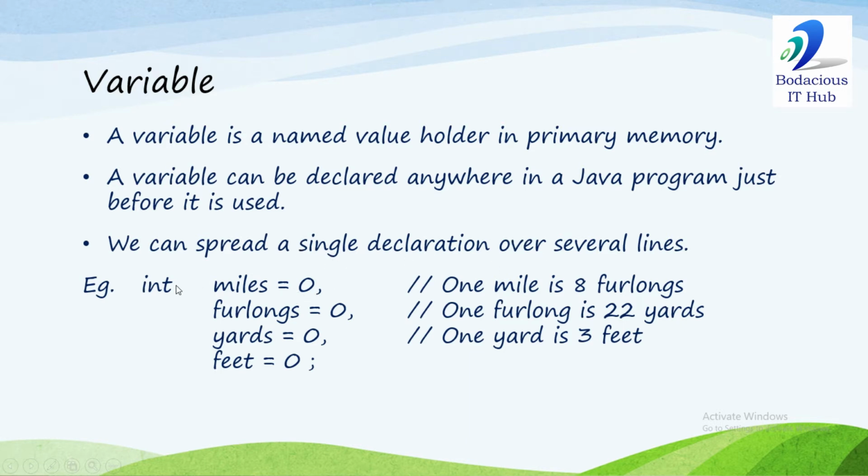For example, in this statement we have declared four variables: miles, furlongs, yards, feet, and we have broken this statement into four lines. We have also inserted comments in between. Like in front of miles, I have written 1 mile is 8 furlongs, 1 furlong is 220 yards. So it is used to increase readability or understandability of your code. In front of each variable, we have written the description or purpose of that variable.